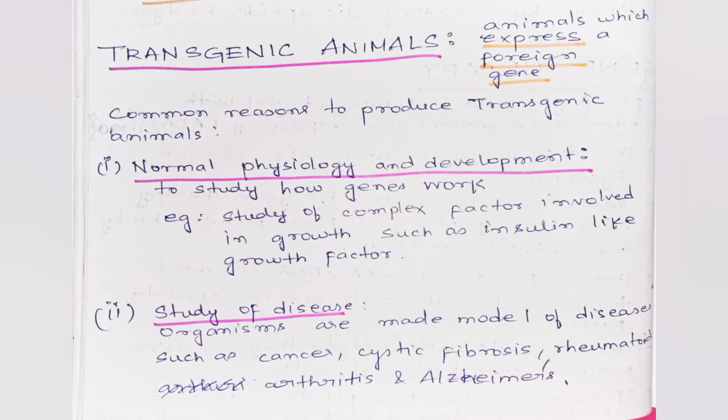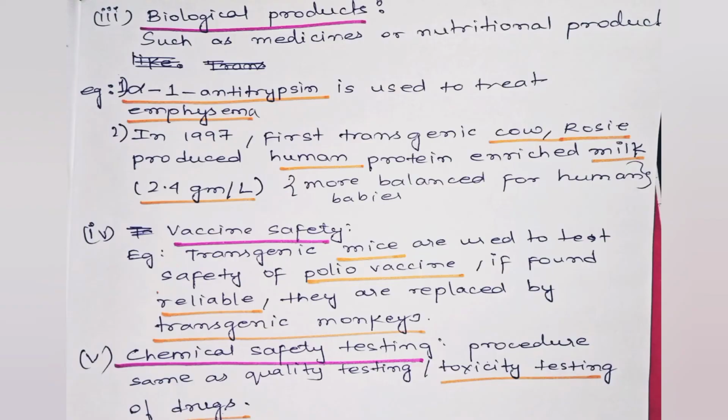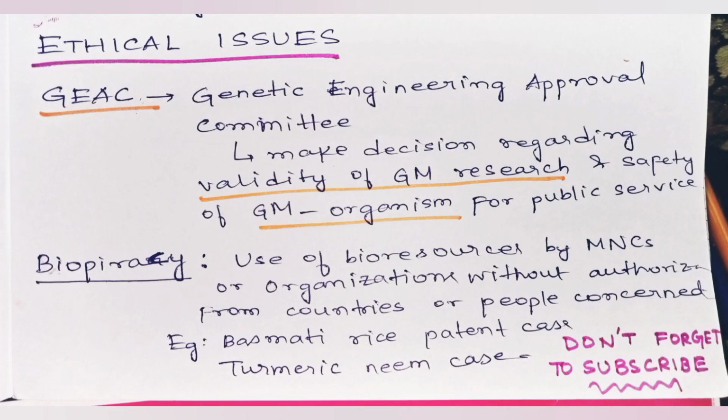Transgenic animals. Animals that have a foreign gene expressed are called transgenic animals. Common reasons to produce transgenic animals include: to study how genes work, to study diseases such as cancer, Alzheimer's, etc. For production of biological products, for example, alpha-1 antitrypsin is used to treat emphysema. The first transgenic cow produced human protein-enriched milk. To test vaccine safety. Chemical safety testing. It involves procedure same as quality testing or toxicity testing of drugs.